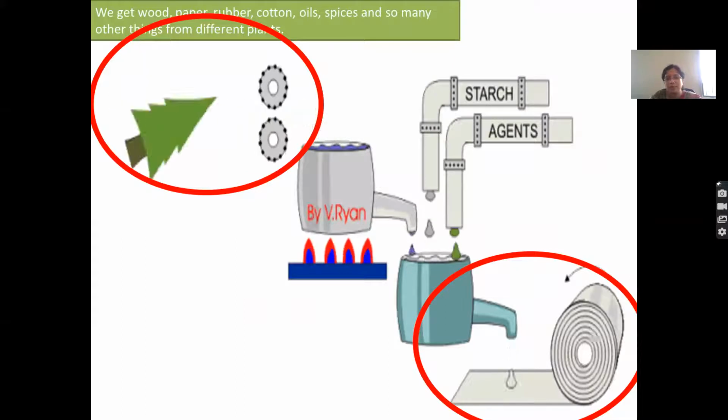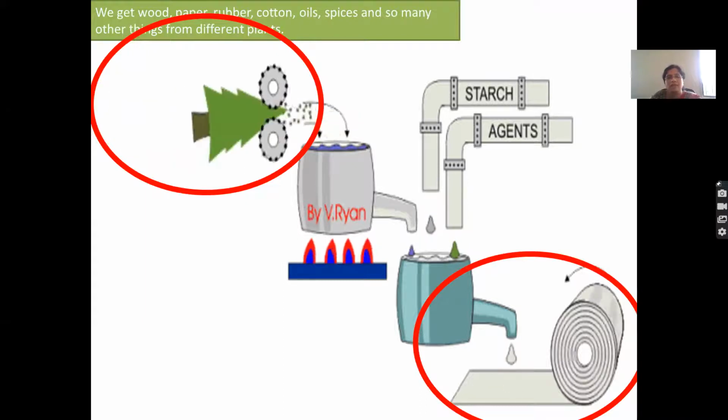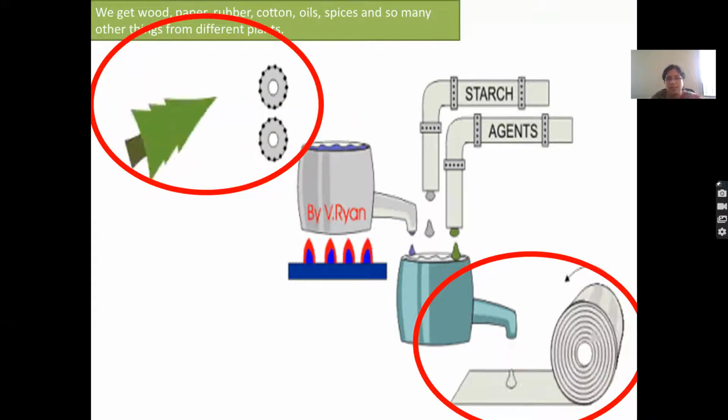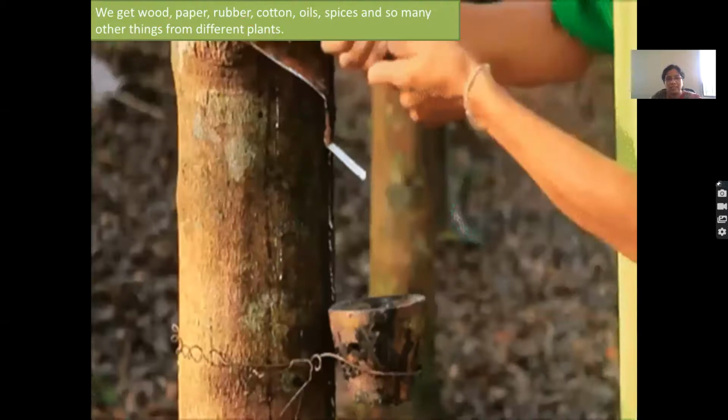Next, the paper. How is paper made? The plants and trees are shredded down and mixed with some chemical and heated, and then finally it is rolled into paper sheets.